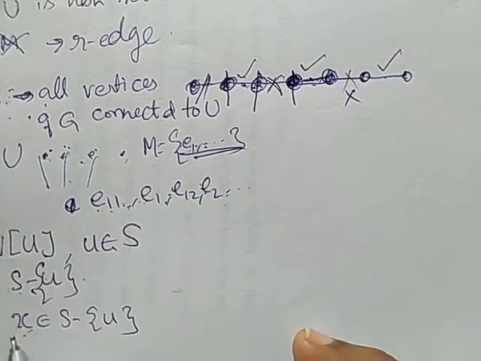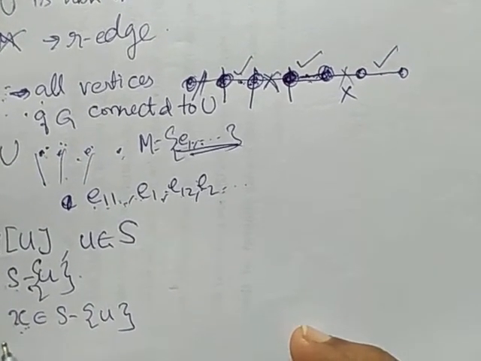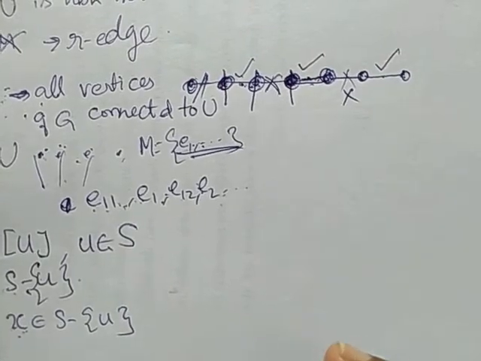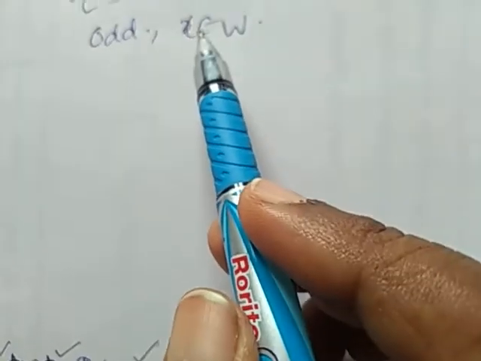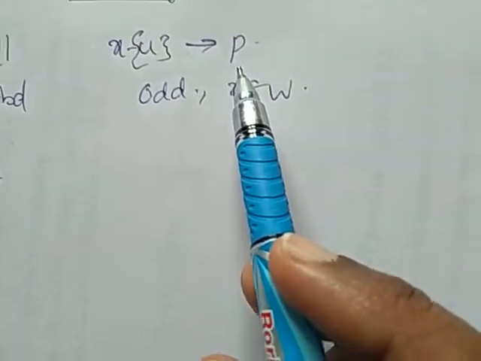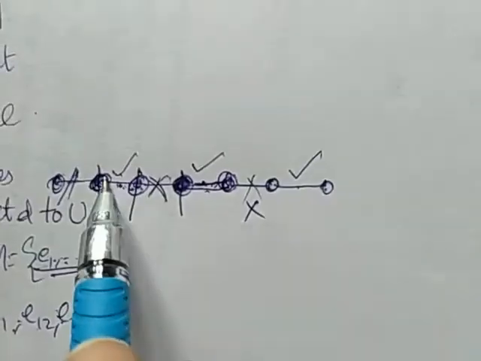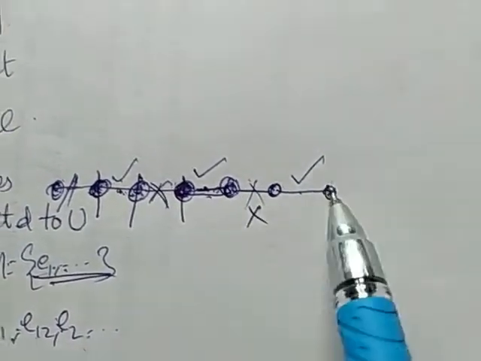Suppose there exists a vertex that is incident with no edge of M. I am taking it as X. Now, an X to U alternate path P should be an odd path. Whenever it is even, it is connected.